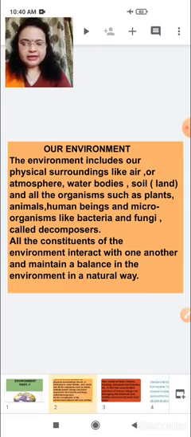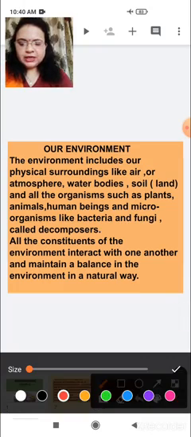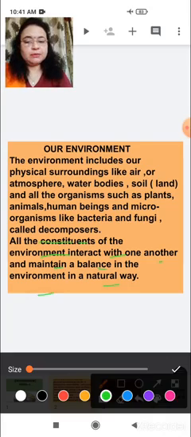We can say that all the constituents of the environment interact with one another and maintain a balance in the environment in a natural way. Means, the biological and physical surroundings which are present in the environment interact with one another to maintain a balance in a natural way.